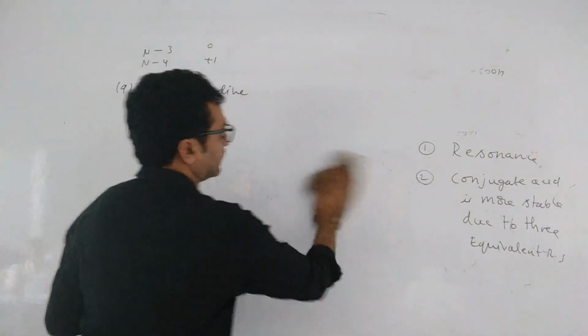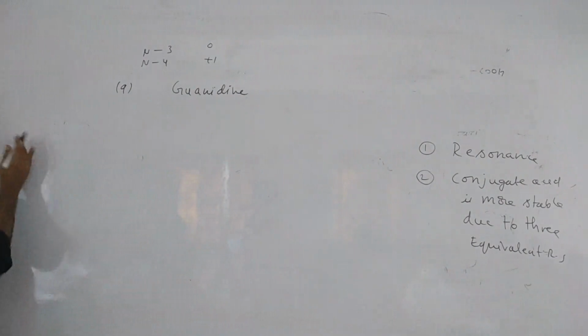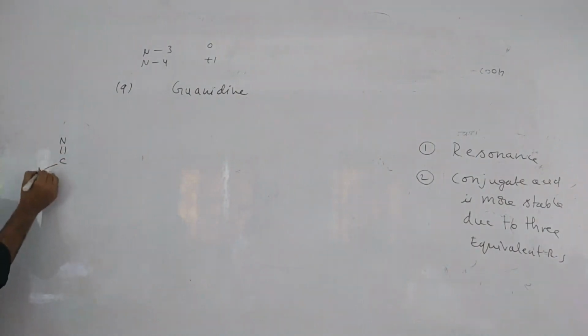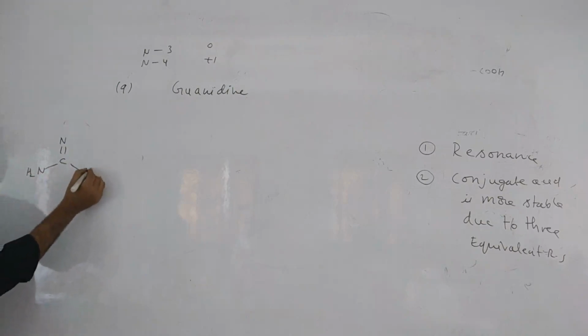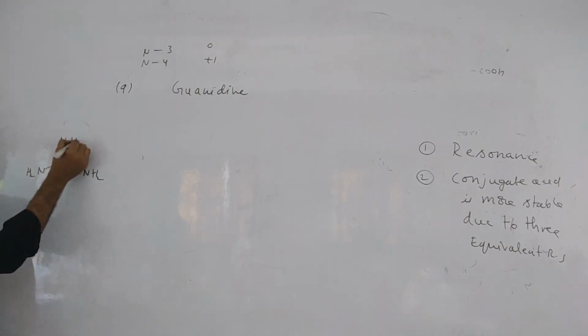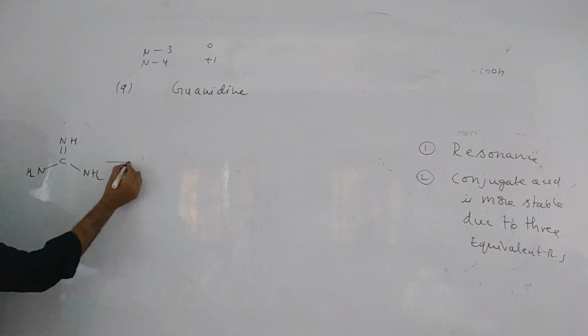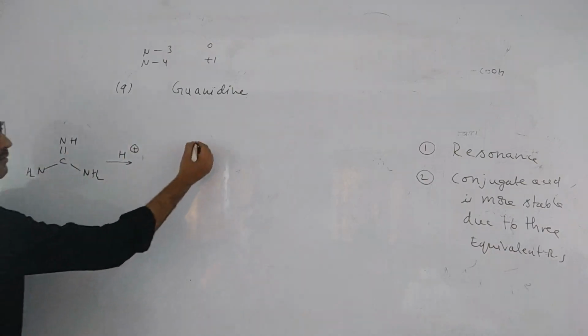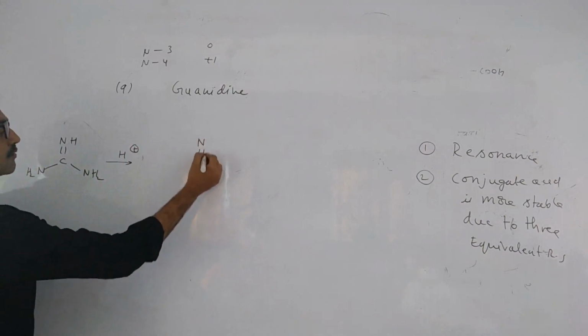So same structure only, see. How to write? This is your guanidine. First N double bond C, single bond NH2, single bond NH2. And this is the first structure. After taking H plus, on one you write 4 bonds. That's all.